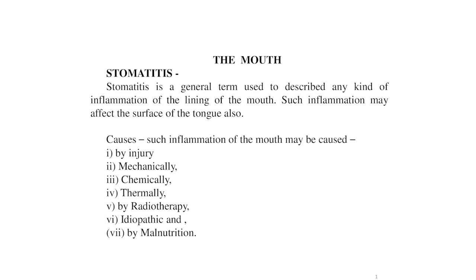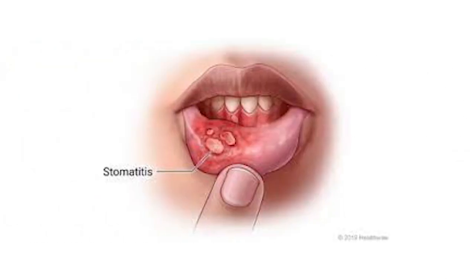First we start with the stomatitis. Stomatitis is a general term used to describe any kind of inflammation of the lining of the mouth. Such inflammation may affect the surface of the tongue also. Causes: such inflammation of the mouth may be caused by injury, mechanically, chemically, thermally, by radiotherapy, idiopathic and malnutrition. Dear students, here is a good image showing the stomatitis of the mouth.